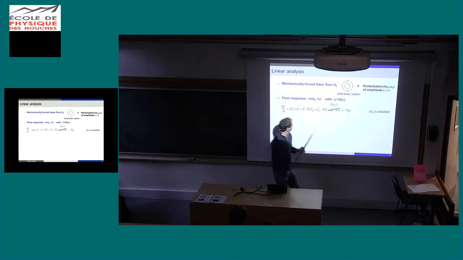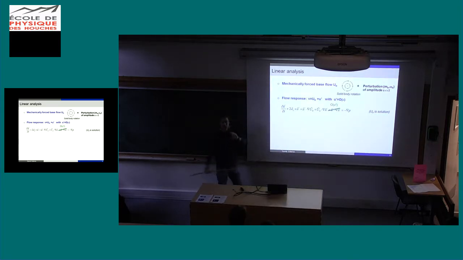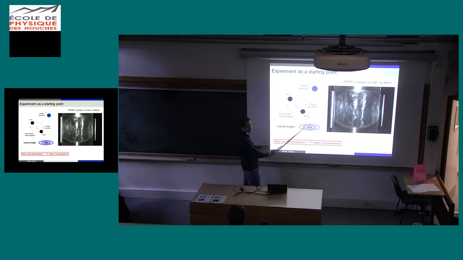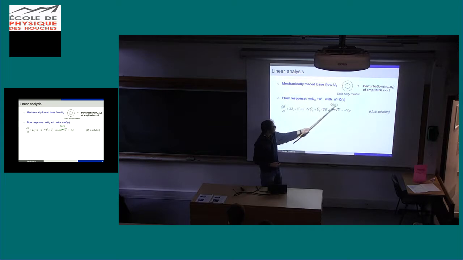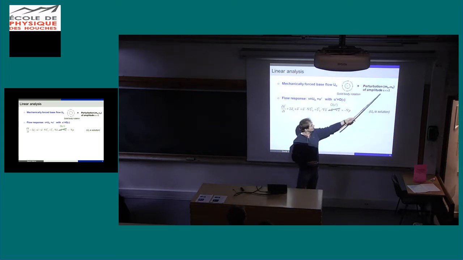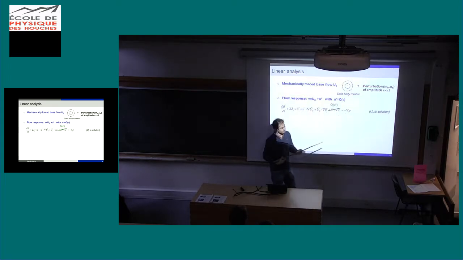Okay, so when we have something small, in theory, we do multiple scale analysis. This is what we do here. We decompose the total flow as a base flow plus a small perturbation. The base flow here is the elliptical streamline, for instance, because we know exactly analytically how to write an elliptical streamline. We know exactly U_B here. And of course, U prime, which is the perturbation, is of order epsilon. It is of the same order as the perturbation here.